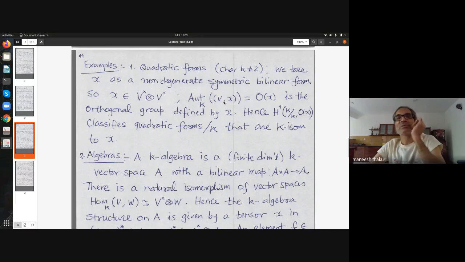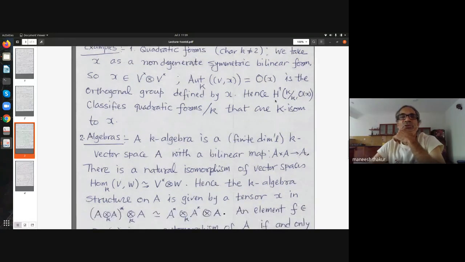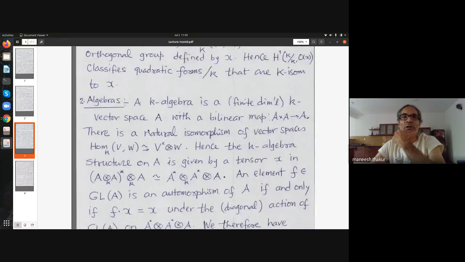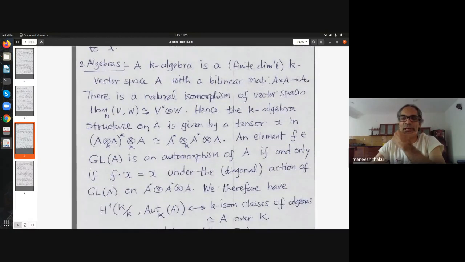And then automorphisms of this tensor, you will work out the definition, is nothing but the orthogonal group of the quadratic form. And then, by what I sketched, the principle says therefore that H^1 of K over k with coefficients in the orthogonal group classifies those quadratic forms over k which are K-isomorphic to X. Remember, I avoided characteristic 2 here. So dealing with symmetric forms is the same as dealing with quadratic forms. Yet another important example that we will really need is this example.